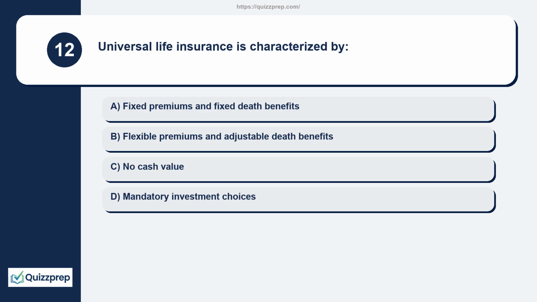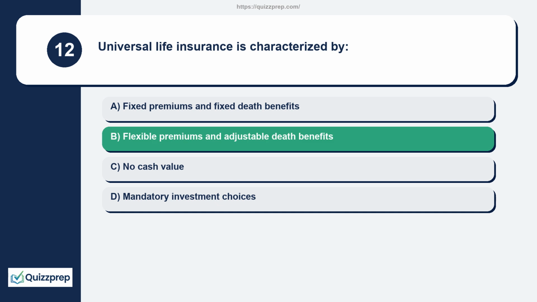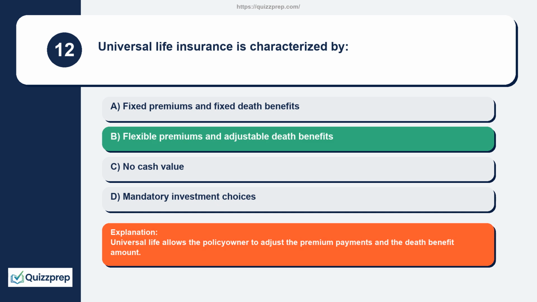Question 12. Universal life insurance is characterized by fixed premiums and fixed death benefits, flexible premiums and adjustable death benefits, no cash value, mandatory investment choices. Universal life allows the policy owner to adjust the premium payments and the death benefit amount.